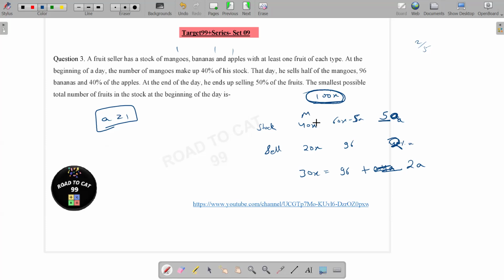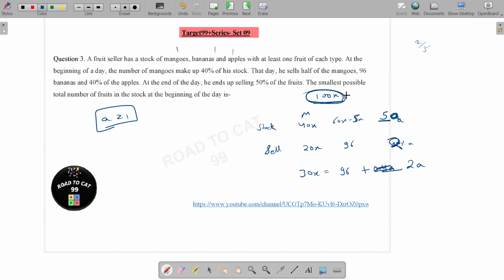Or what we can do, okay. So this is 96, right? I think we can go ahead with maybe 1.5, 150. 1.5 fits here.